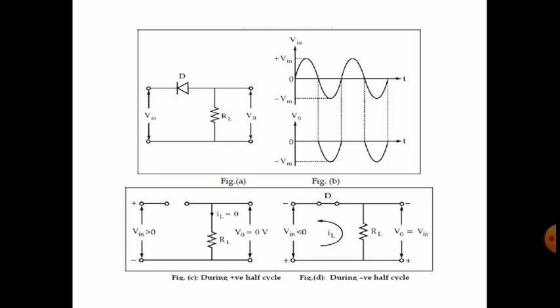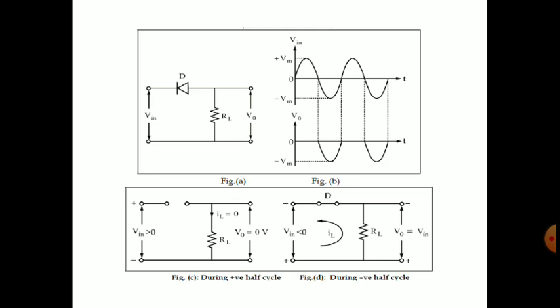During the entire negative half cycle, the diode will be in forward bias, so it will act as a short circuit. The entire input voltage we applied will come across V0, that means V output. So draw the same negative half cycle of the input waveform in the output waveform also, and this cycle repeats again and again as long as we apply the input voltage. See, that's how this circuit will work.